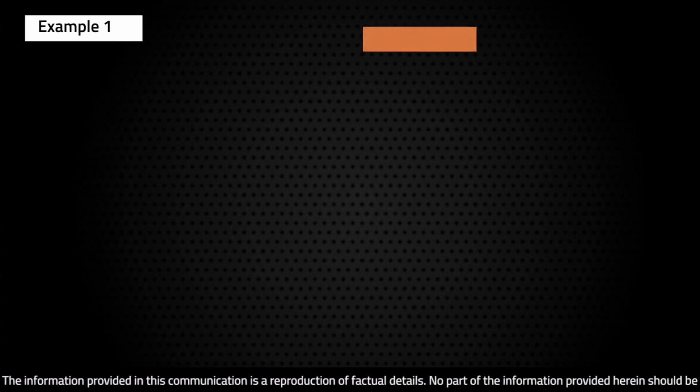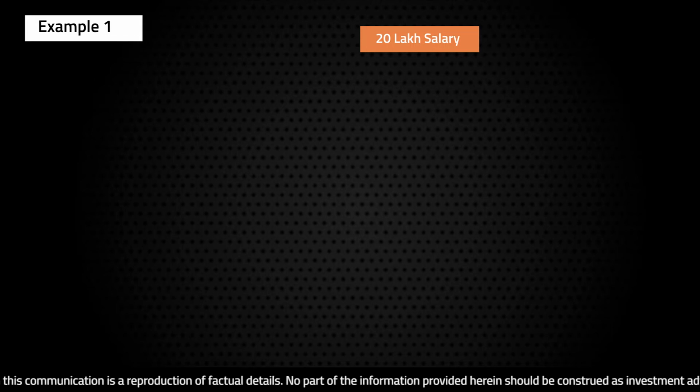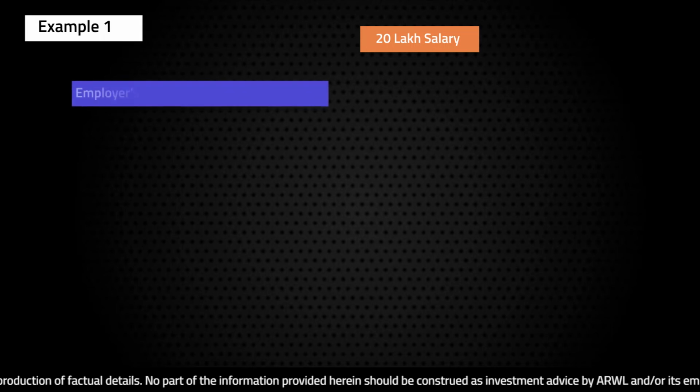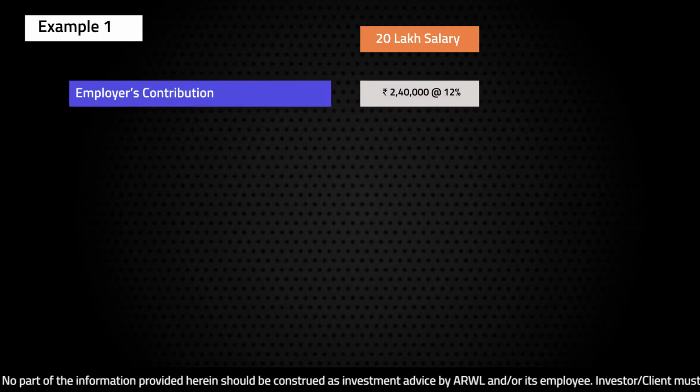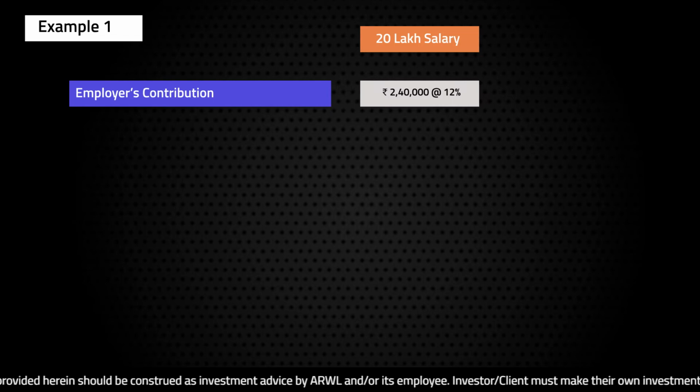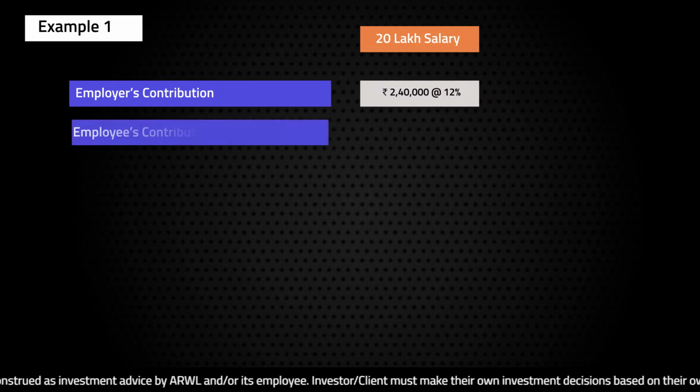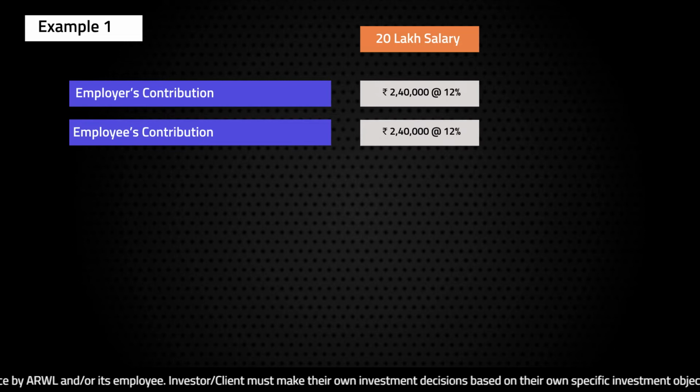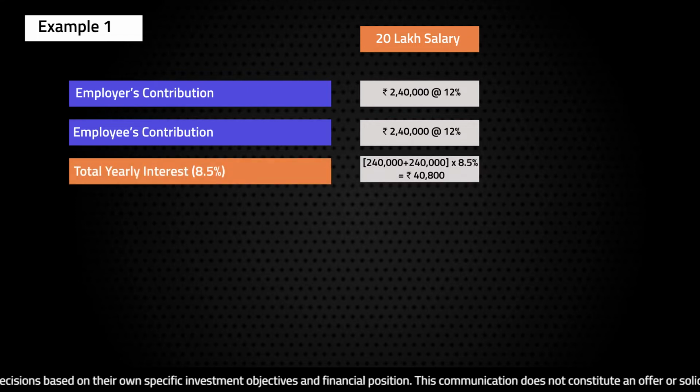Let's examine the impact of this at three different salary levels. Example number 1. For an employee of basic salary of rupees 20 lakhs. Now in this case, the employer's contribution will be 2,40,000, which is 12% of basic salary of 20 lakhs. The employee's contribution will be 2,40,000 again, because it is 12% of basic salary of 20 lakhs. The yearly interest on this will be 8.5%, which is 40,800, which is the pre-tax interest.